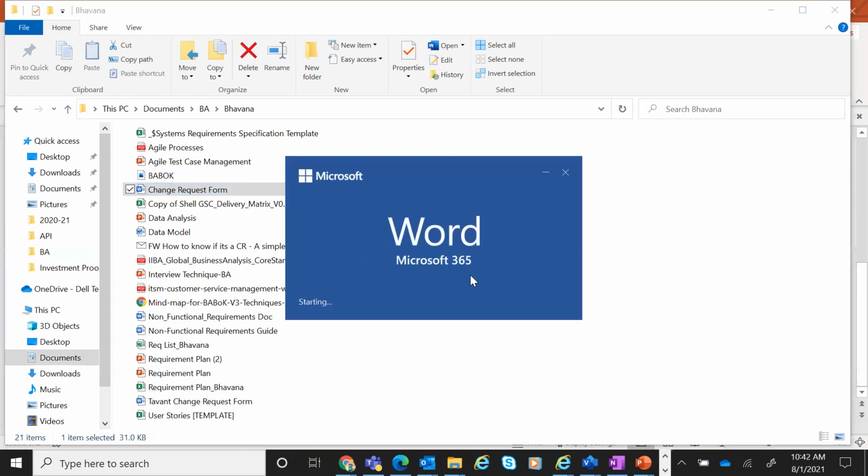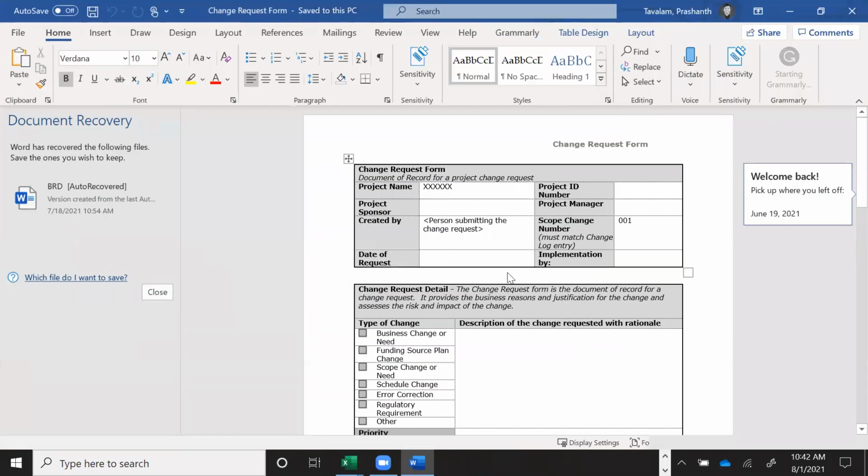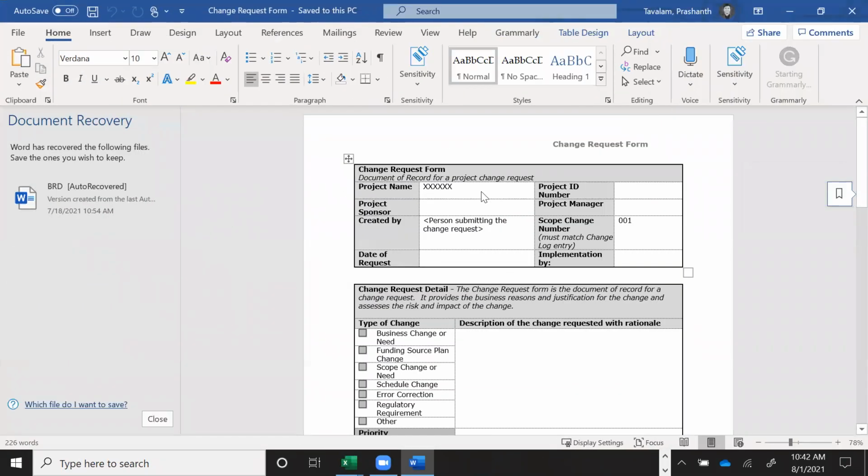So if you are a business analyst in the L2, or even for that matter L3, how do you create a change request? You understand it's a scope change. I'm quickly opening the document. So you'll see, first of all, you'll have to write the project name.